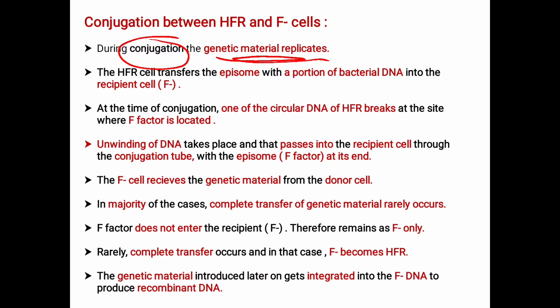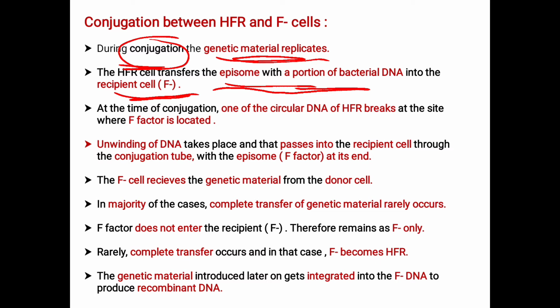Here, the HFR cell transfers the episome with a portion of bacterial DNA into the recipient cell. The recipient cell is the F minus, that is the female cell, whereas the HFR is the male cell. At the time of conjugation, one of the circular DNA of HFR breaks at the site where the F factor is located. What happens here?